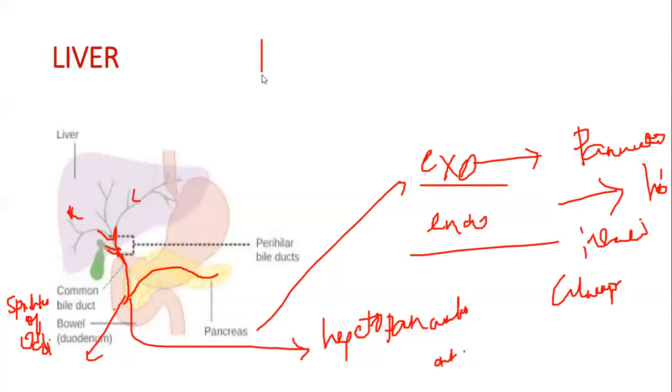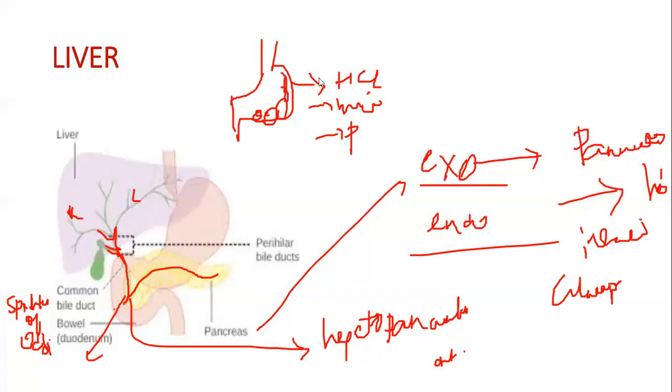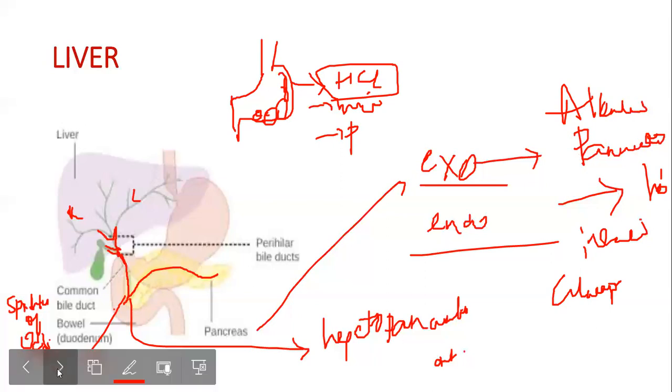In the stomach, I'll come later to that, but there is HCl, there is mucin, and there is pepsin. There are gastric glands on the wall of the stomach which secrete these three things. In order to neutralize the acidic nature of the stomach, we need an alkaline substance. That is done by alkaline pancreatic juice.